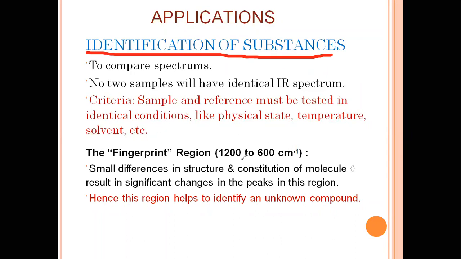The fingerprint region is 600 to 1200 per centimeter. Small differences in the structure and constitution of a molecule result in significant changes in the peaks in this region. Hence, this region helps to identify an unknown compound. We can easily identify any unknown compound in the fingerprint region.